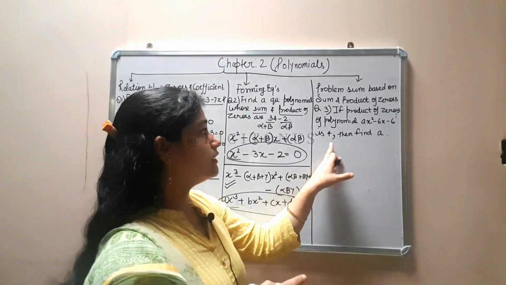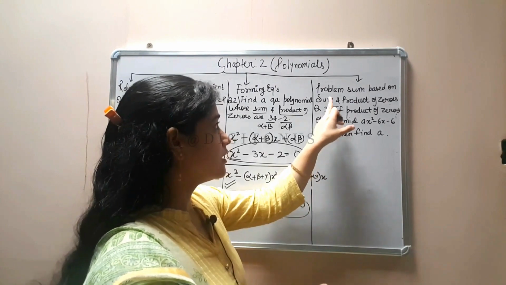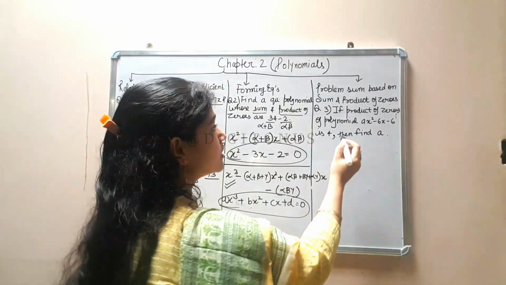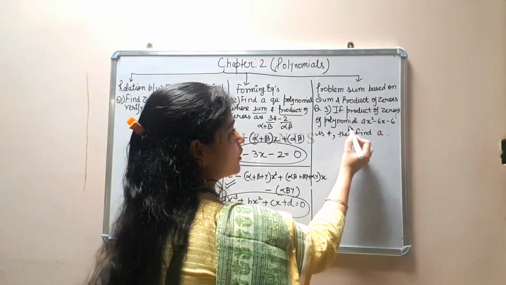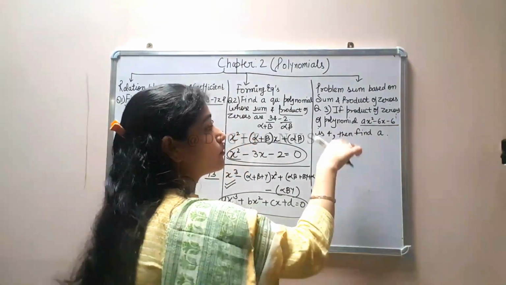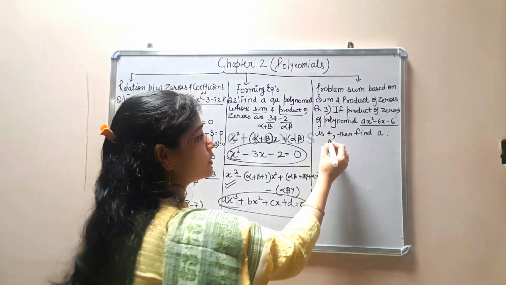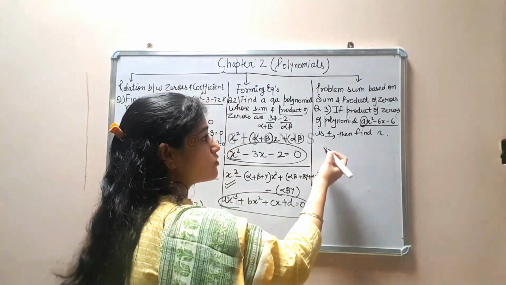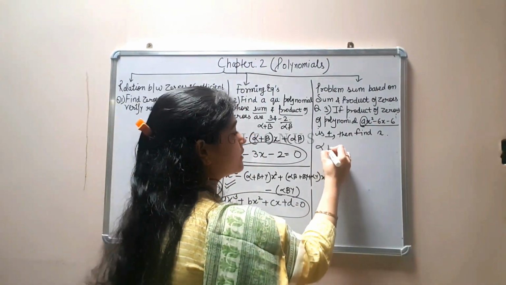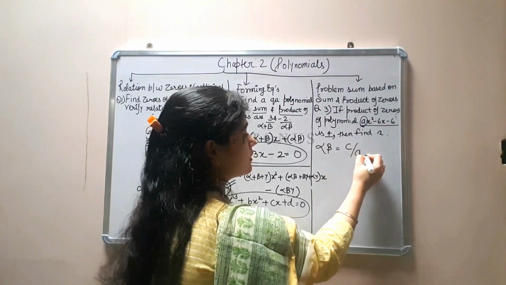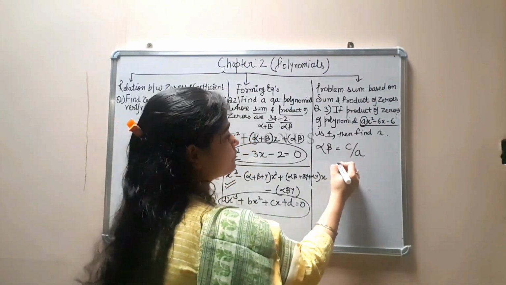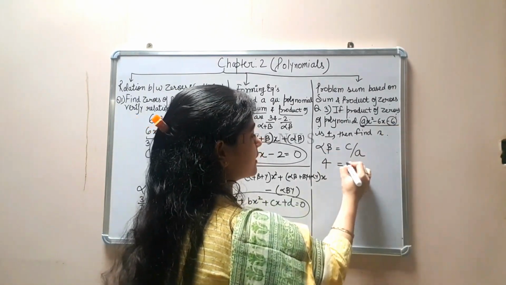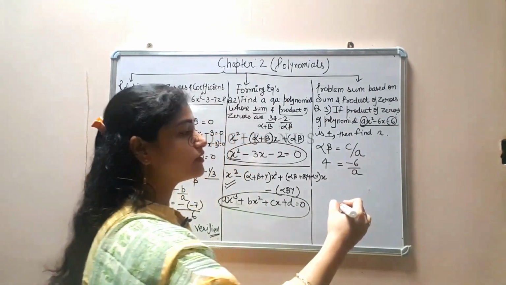Fine. Now the third type of question, problem sums based on sum and product of zeros. I have written one type of problem sum: if the product of zeros of this polynomial is already given as 4, then you have to find the value of a. So how to do it? We know that the product of zeros formula is c upon a. It's already given that it is 4, the c value is minus 6 and a, and we have to find out the value of a.